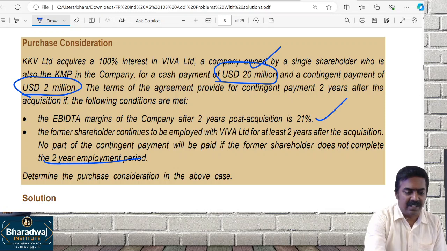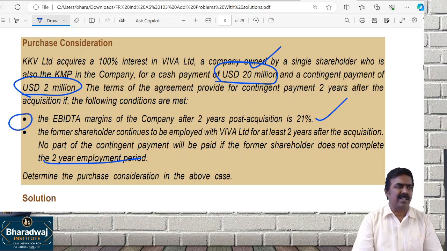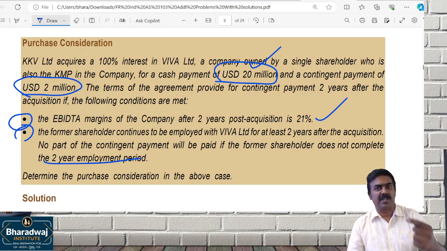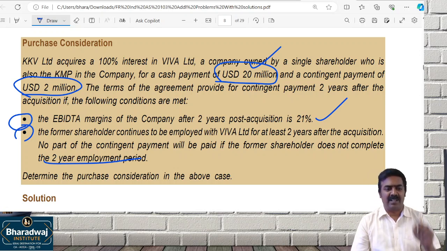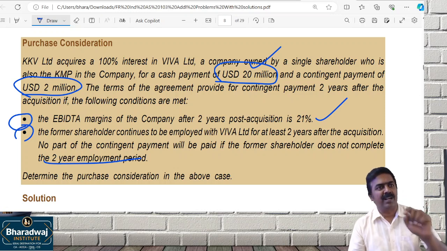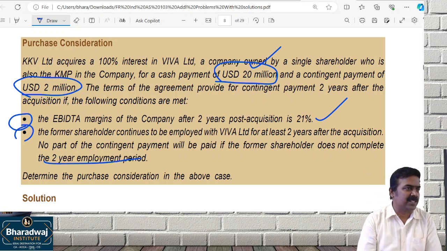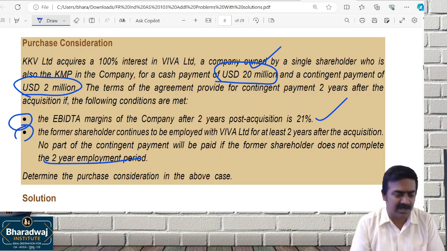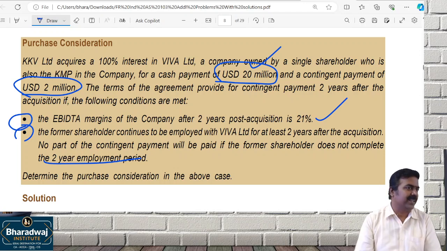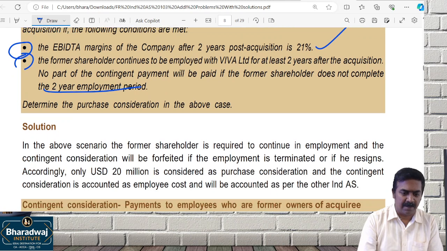In this there are two conditions. First condition, general condition. Second condition, look: I should continue as a shareholder or employee. Employee. So the 2 million, I'm getting it because I'm an employee. So how can that be taken as a purchase consideration? Anything paid to the owners only can be taken as consideration. The 2 million is received in the employee's capacity. That cannot be taken as consideration. That is one.